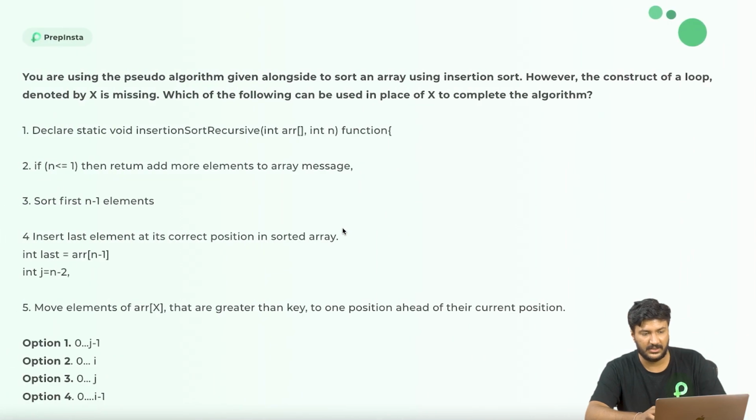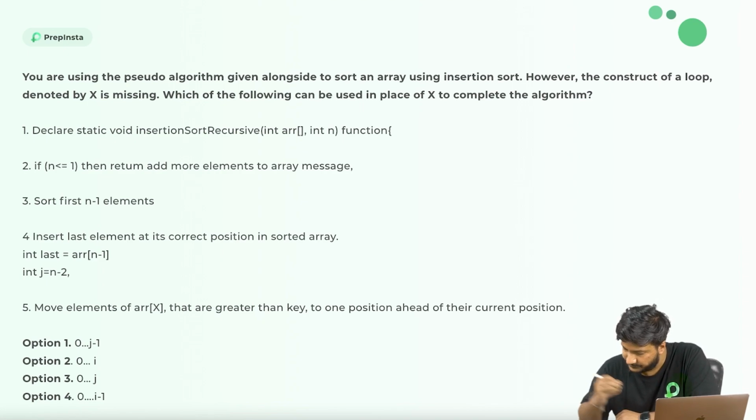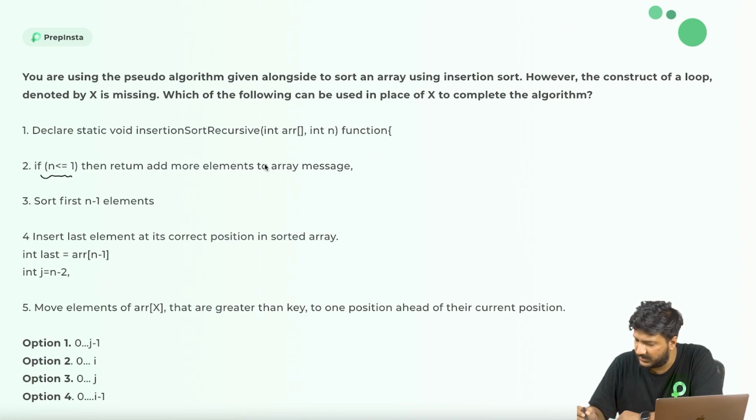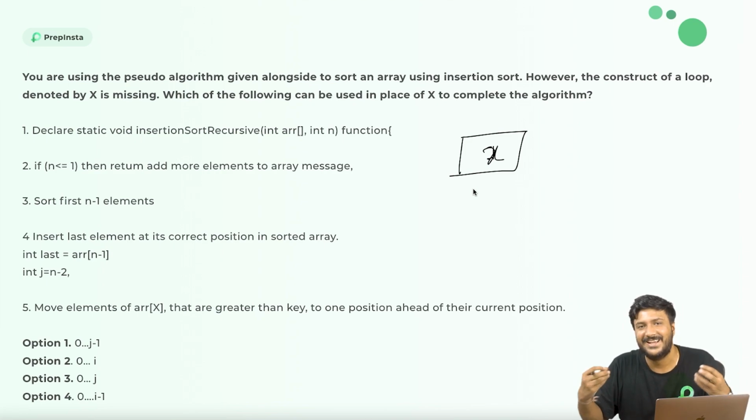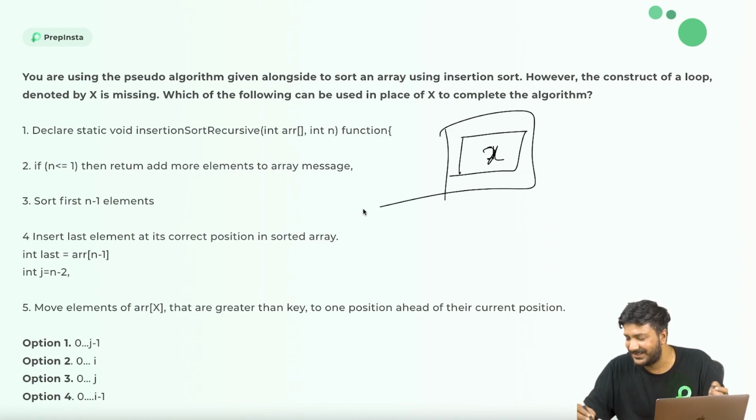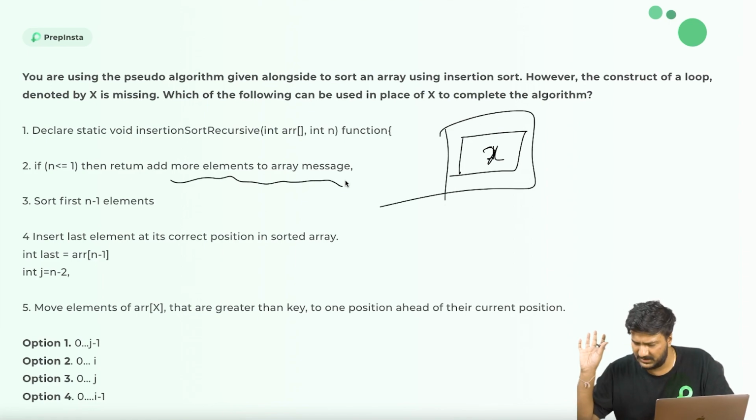But in our question, if you look at the question, they are doing something altogether wrong. Okay, so let's have a look at the question that they are saying here. In this case, first of all, they are saying if n is less than equal to 1. Okay, so insertion sort algorithm first part. Then they are saying if n is less than equal to 1, return and tell to add more elements. So basically they're saying, okay, if the array only has 1 item, in that case, we can't apply insertion sort because the array itself has one item. So how can we sort the array? The array must already be sorted. So we are saying, okay, add more elements. So this is perfectly fine.